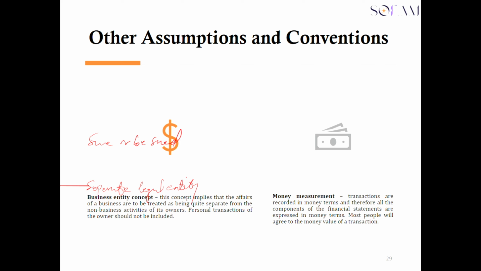Money measurement: we are saying that transactions are recorded in monetary terms, and therefore all components of the financial statement are expressed in monetary terms. So basically all items or transactions captured in the financial statement are items of monetary value. They should have some value assigned to them. If there is no value, then it cannot be captured in the financial statement.